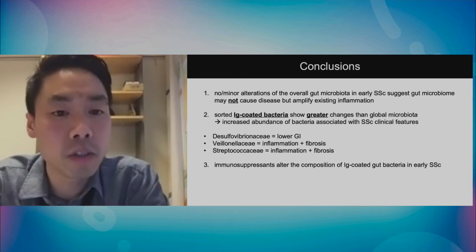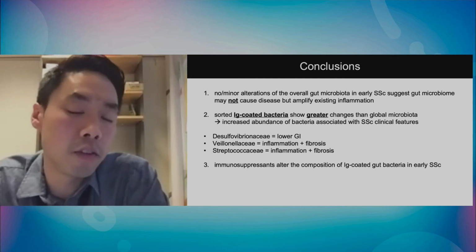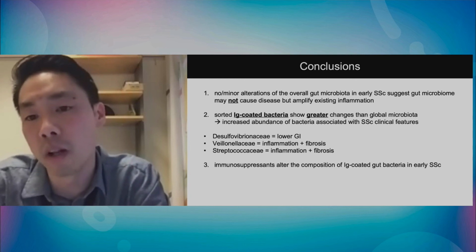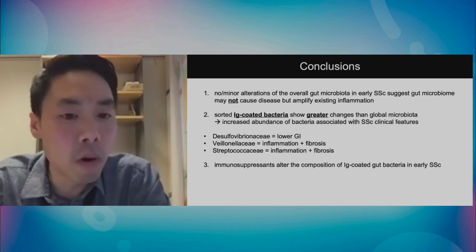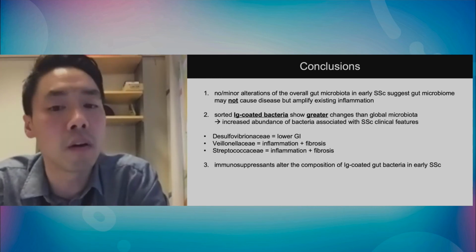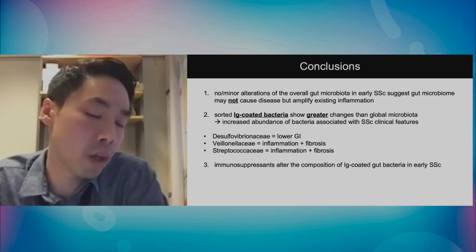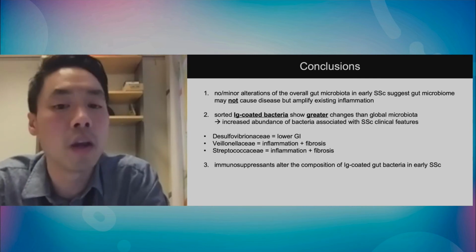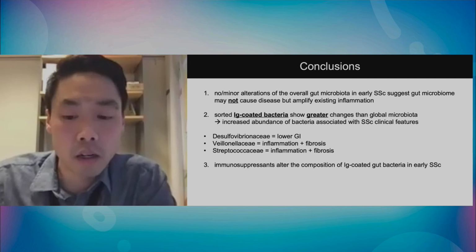The second conclusion is that sorting Ig-coated bacteria allows us to see greater changes in the global microbiota. We see that these bacteria associate with an increased abundance of clinical features that seem to be relevant in this disease cohort. And lastly, unsurprisingly, but something we wanted to confirm, is that immunosuppression does alter the composition of the gut bacteria. This highlights that we should keep in mind that the treatment, and when we collect the samples in which part of the disease history, is very important and can affect the gut microbiome. Lastly here, next slide, please.